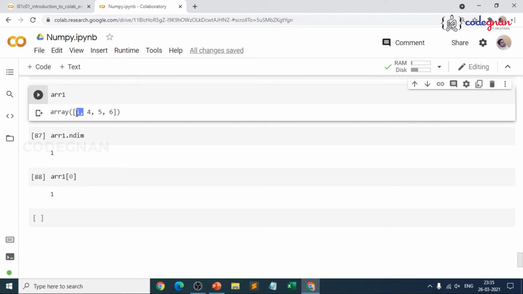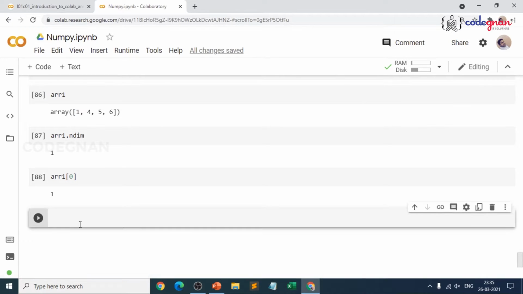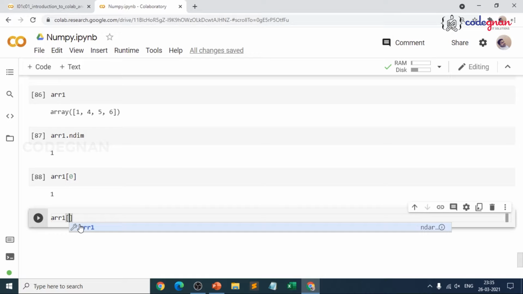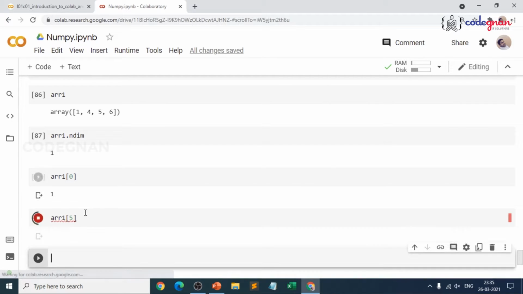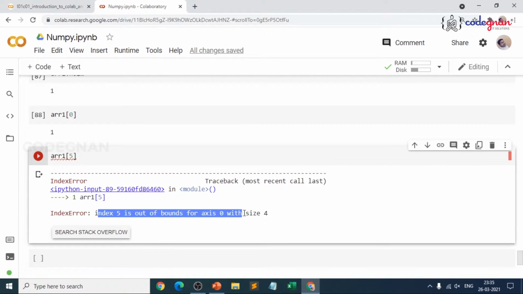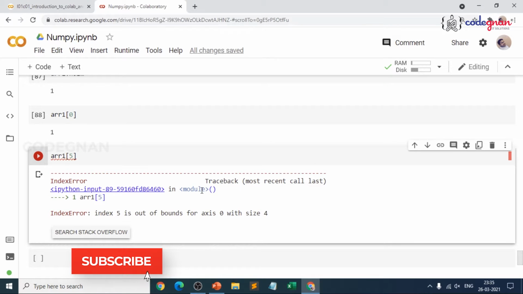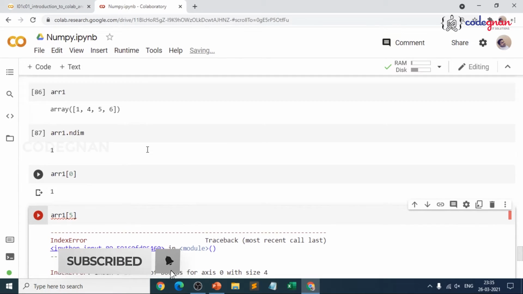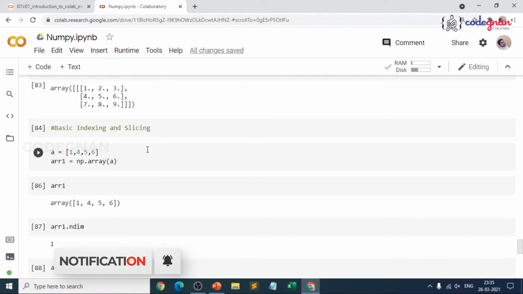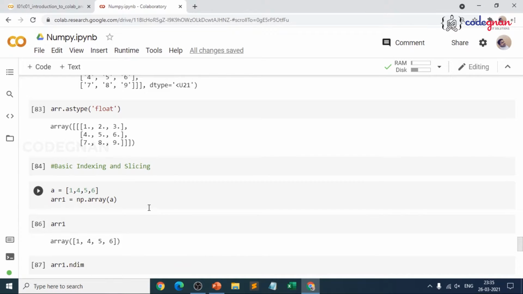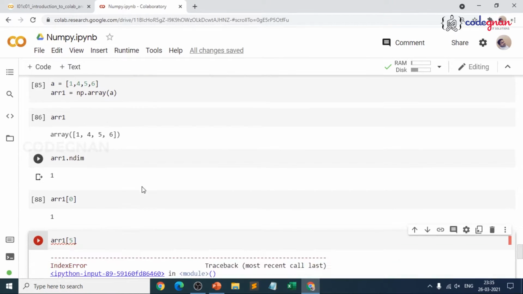We use the same indexing concept, and if you go for arr1 of 5, what happens? You see, it throws: index 5 is out of bound for axis 0 with size 4. The size is only 4 elements, and that is the reason it has thrown an error.